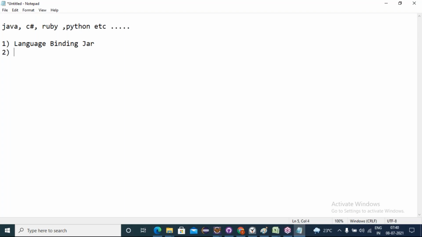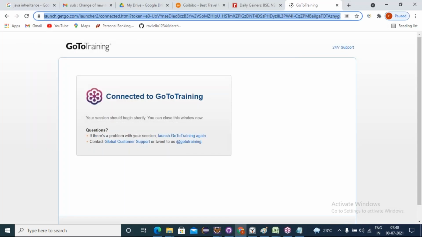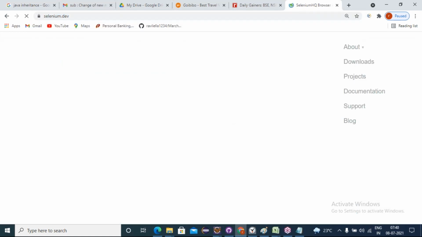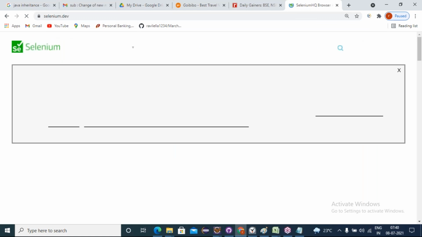And second is what? Browser drivers. Friends, Selenium automates purely web applications only. See here, the official website for Selenium is selenium.dev.